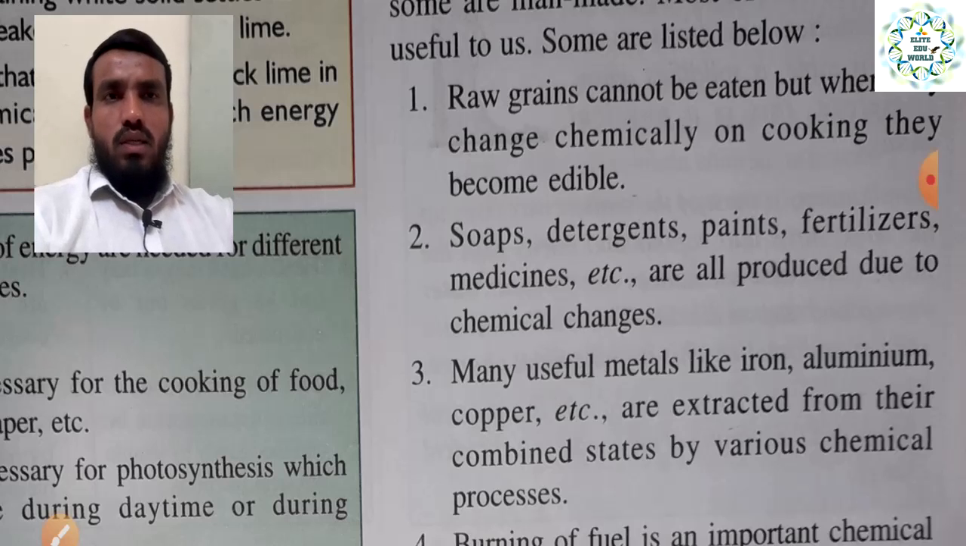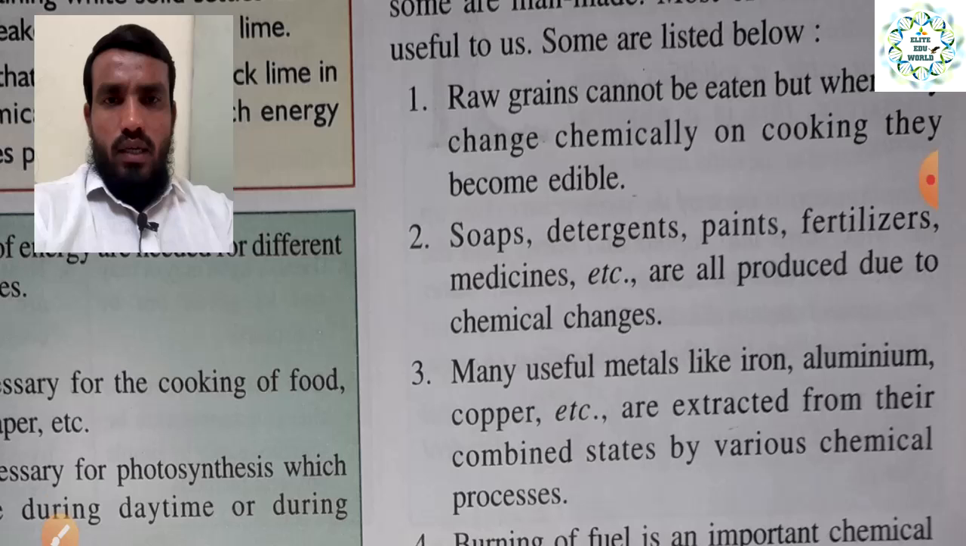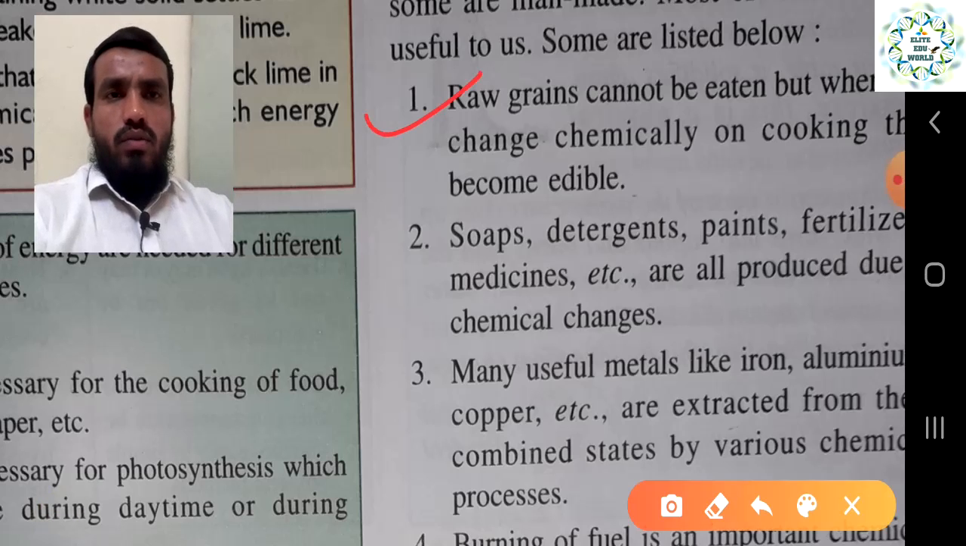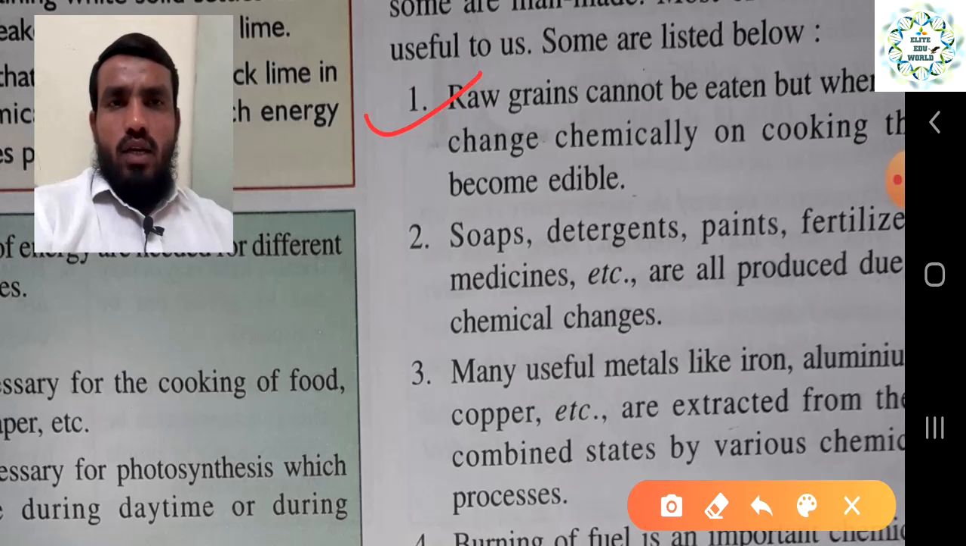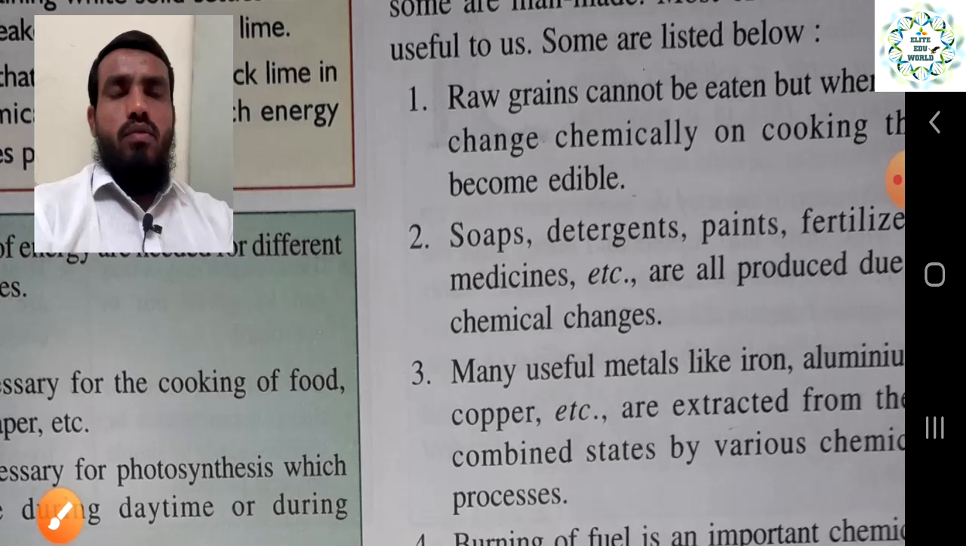So here, take the example of raw grains. We cannot eat raw grains like rice or any grains. When we provide heat, they change chemically on cooking and become edible. Edible means now we can eat it, so it becomes comfortable to eat.